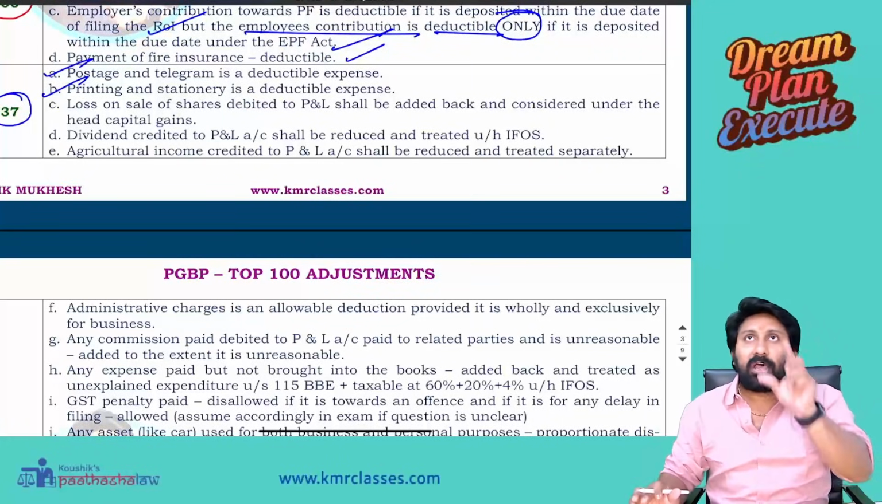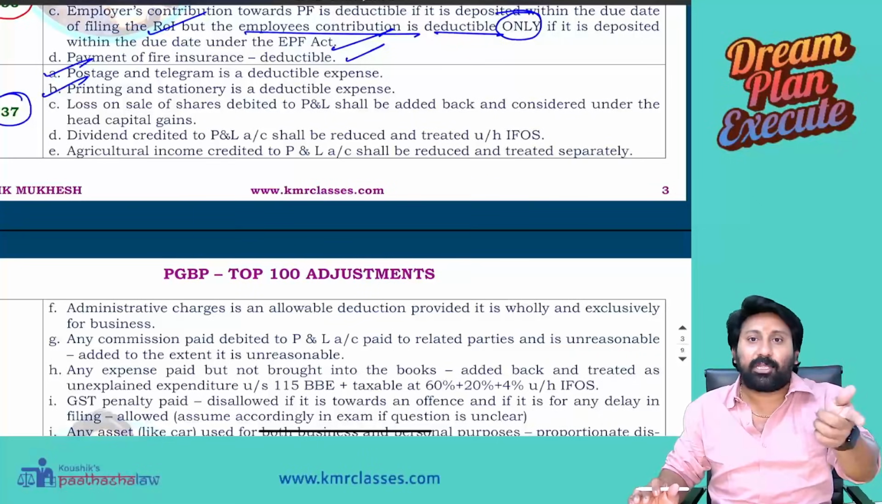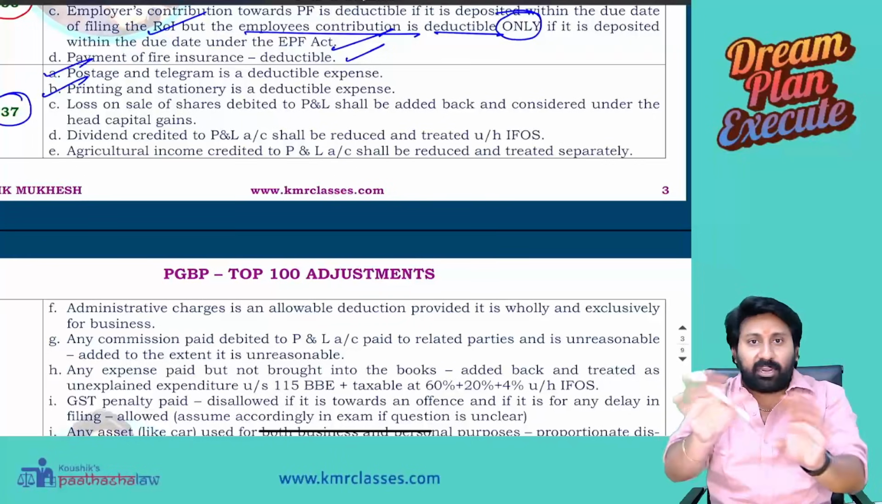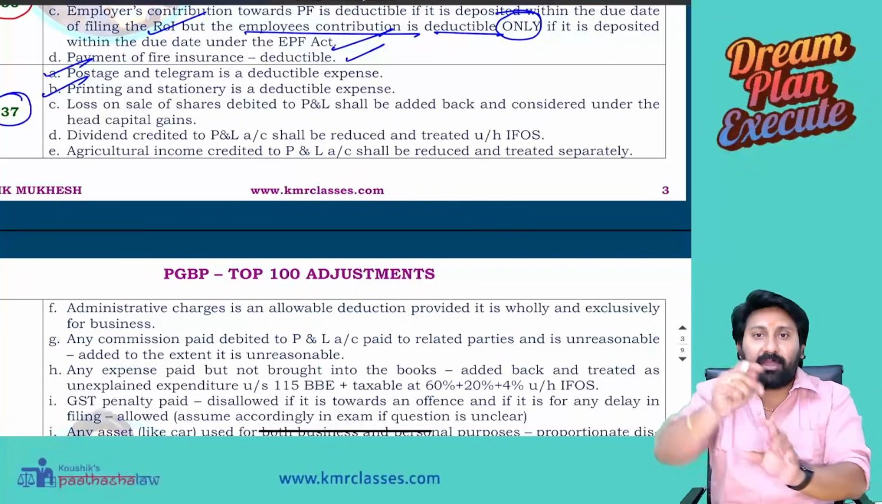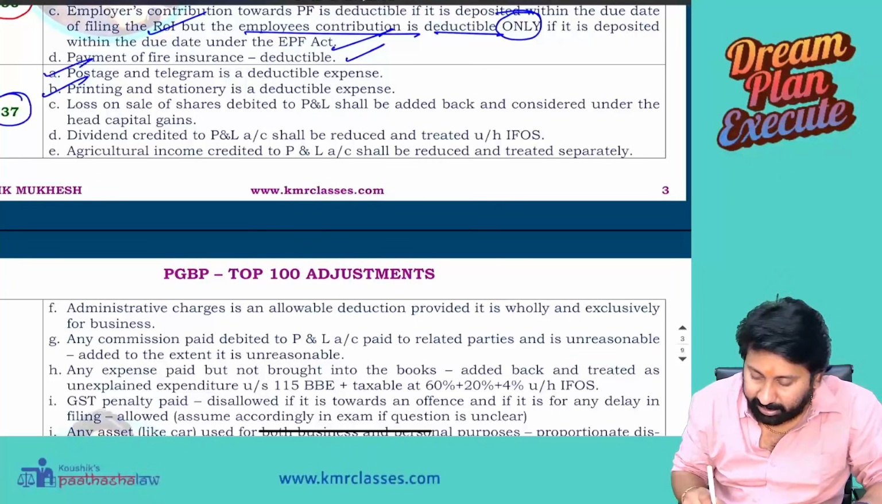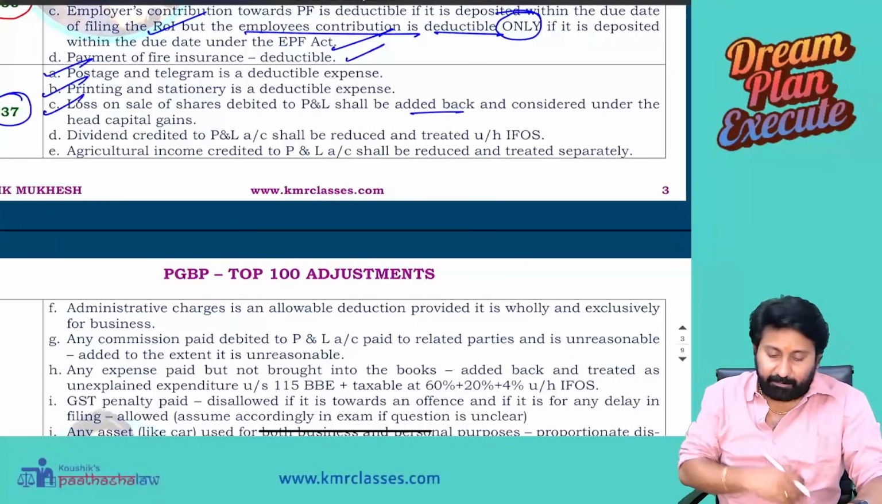Loss on sale of shares debited to P&L account. What to do? Loss on sale of shares is a capital loss. It should not be under business. Though in P&L you are showing it, that loss is not a real business loss. Add back to the profit and show it in capital gains. So loss on sale of shares debited to P&L shall be added back and considered under the head capital gains.